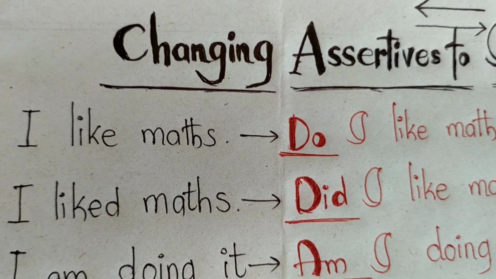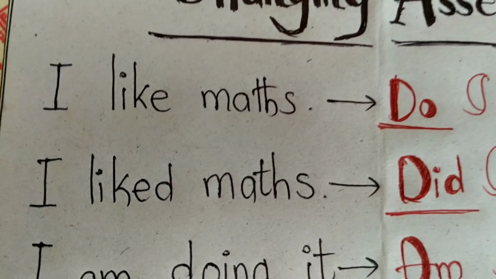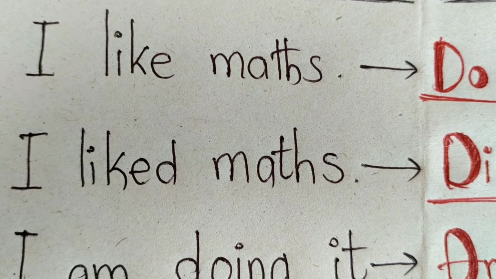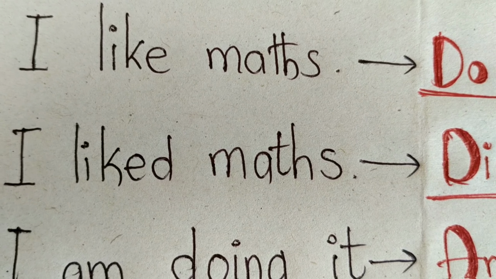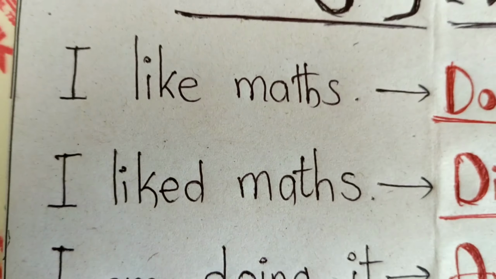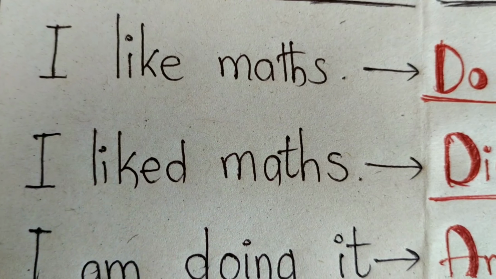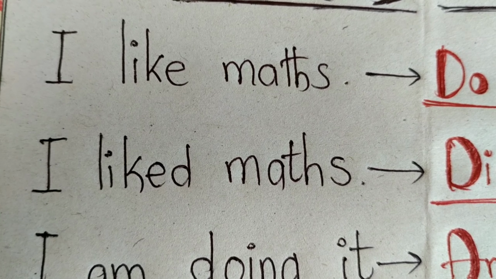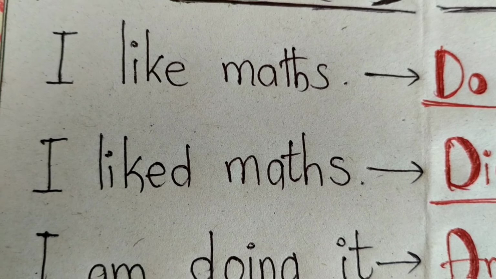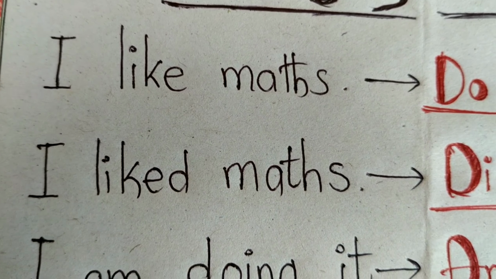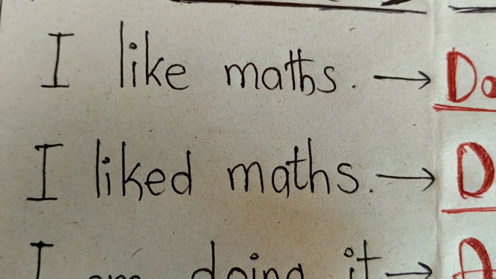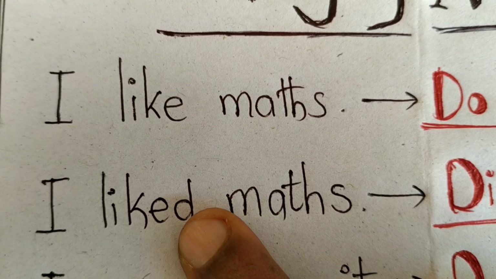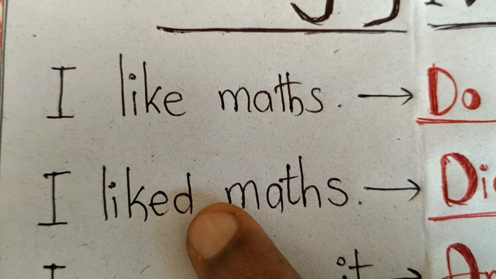Second, I liked maths. What is the verb here? Liked. Liked means second form. If there is a second form in the sentence, when you convert it into an interrogative sentence, the question should begin with did, and the main verb should be changed into V1 form.